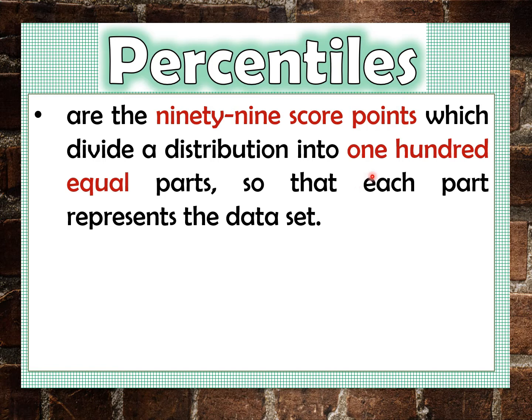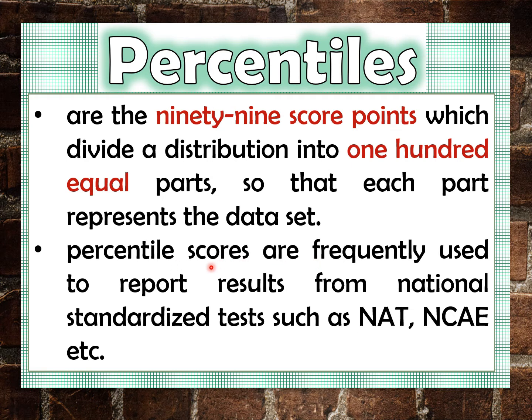So ngayon, meron na tayong 100 equal parts, tapos 99 naman yung score points niya. And percentile scores are frequently used to report the results from national standardized tests such as NAT, NCAE, and etc. So yung percentile yung ginagamit natin para mag-interpret ng mga scores.